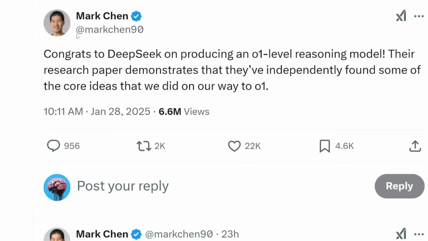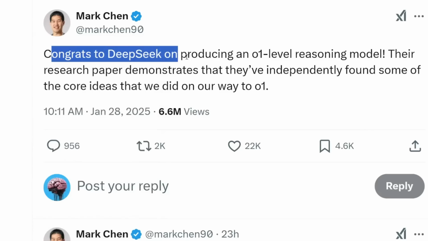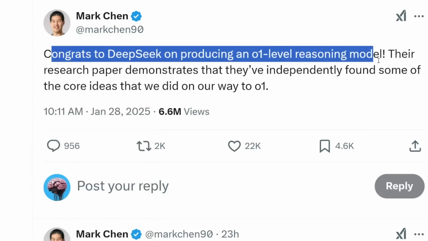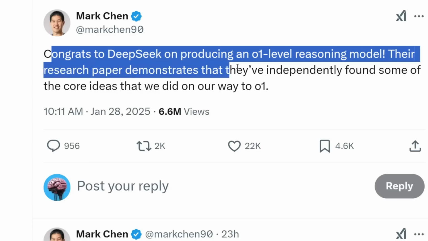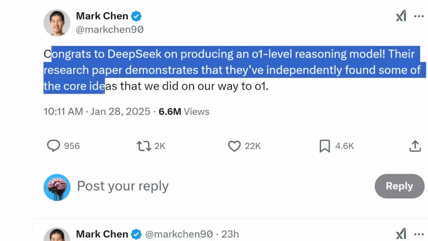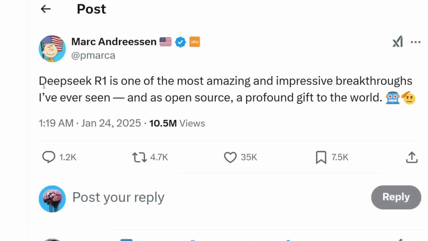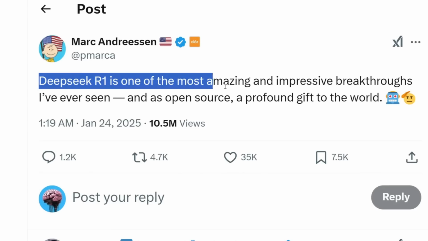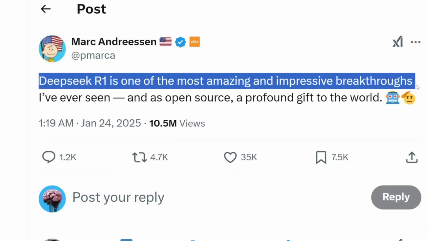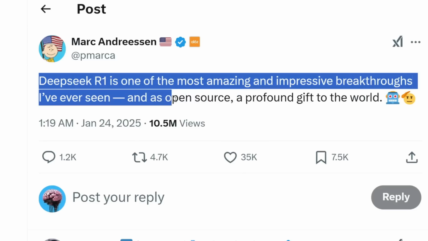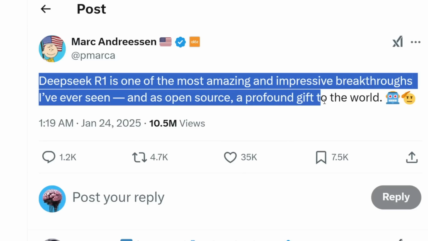Here's what Mark Chen, Chief Research Officer at OpenAI, has to say. Congrats to DeepSeek on producing an O1 level reasoning model. Their research paper demonstrates that they've independently found some of the core ideas that we did on our way to O1. Here's what Mark Andreessen has to say. DeepSeek R1 is one of the most amazing and impressive breakthroughs I've ever seen, and as open source, a profound gift to the world. With a nice little salute.